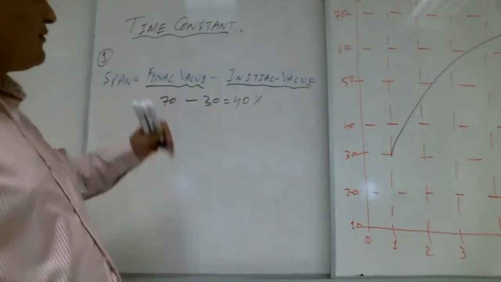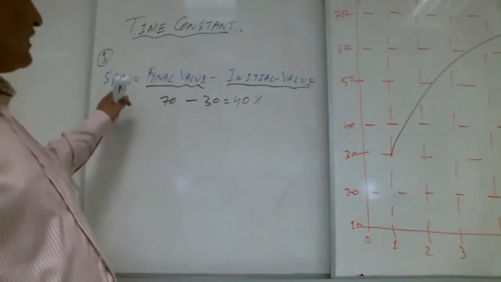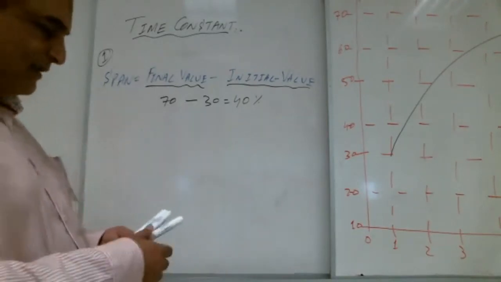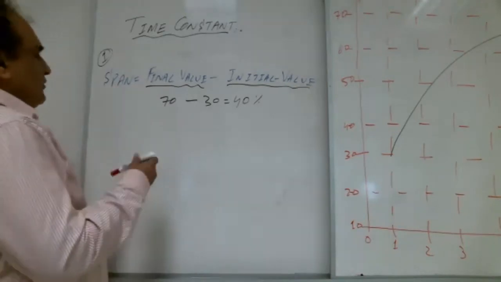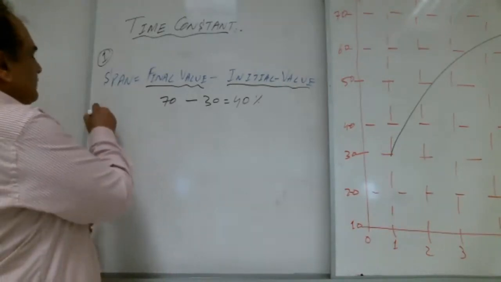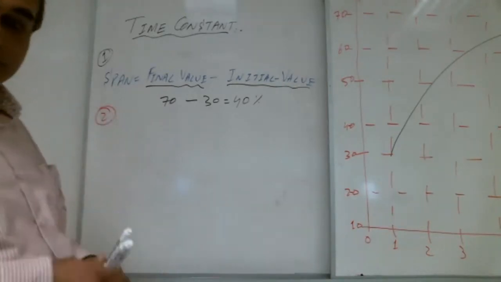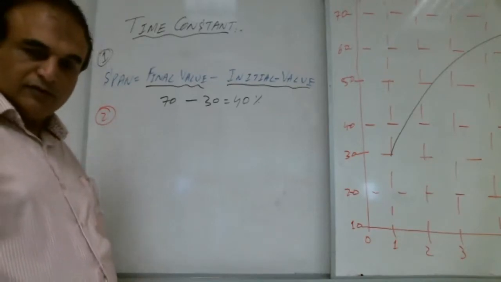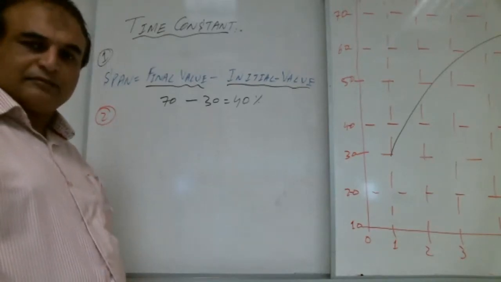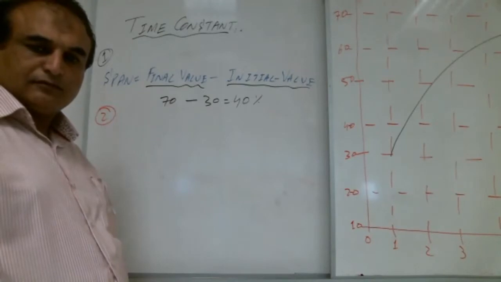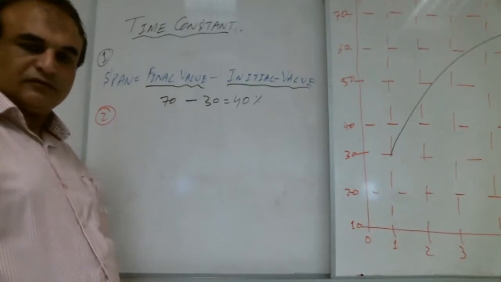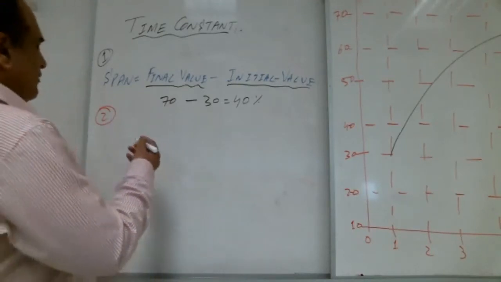So this is the first step, to find the span. What is the second step? 63.2%. Very good.